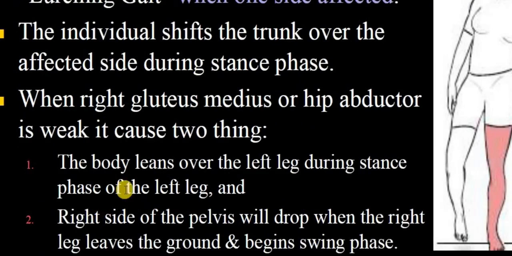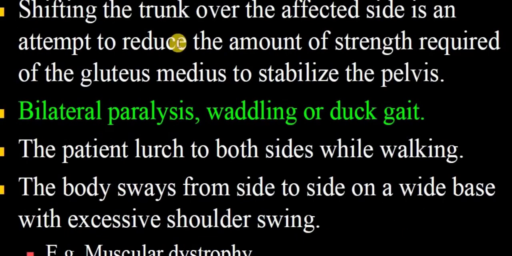So the number one thing is the body leans to the left leg during the stance phase of the left leg, and the right side of the pelvis will drop to the right, and the leg leaves the ground and begins the swing phase. Okay? Shifting the trunk over the affected side is an attempt to reduce the amount of strength required of the gluteus medius to stabilize the pelvis.